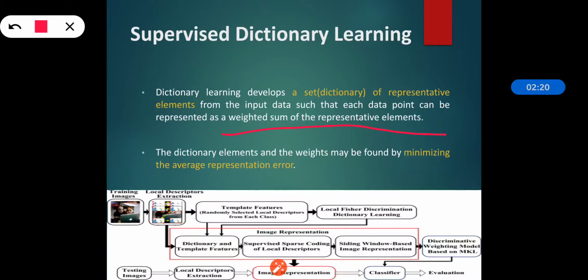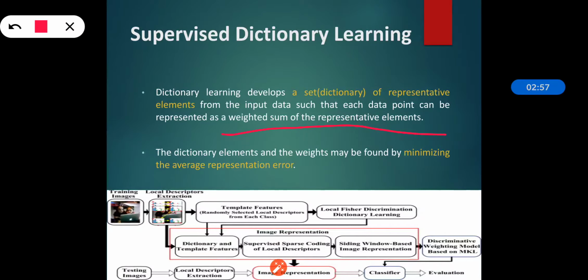Means we sum the representative elements, and that is taken into consideration while developing the set or dictionary. The dictionary elements and the weights may be found by minimizing the average representation error. As I said, they are used for reducing or minimizing the error. So the elements of the dictionary and the weights are used for minimizing the average representation error.